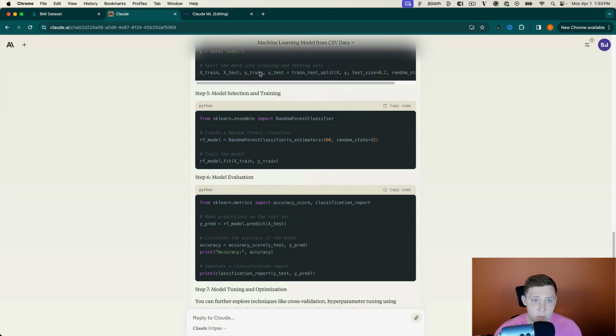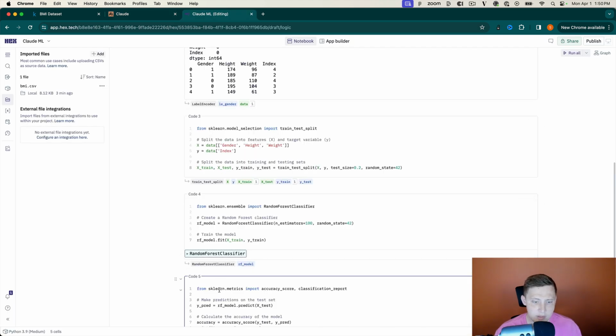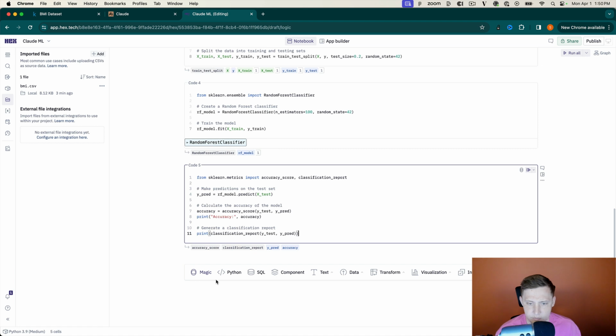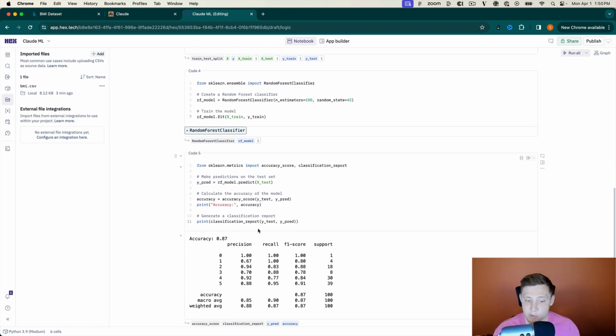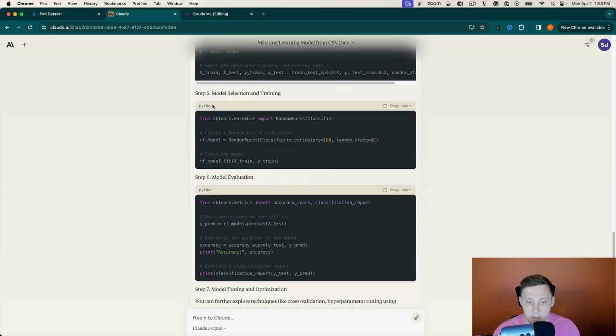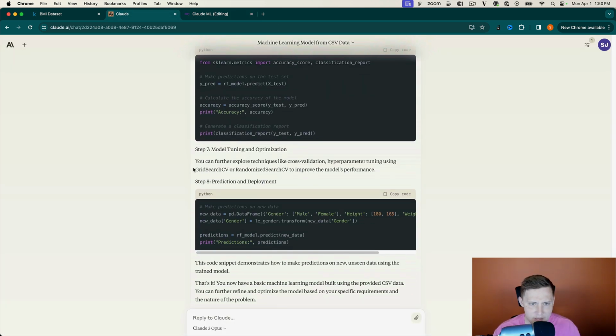So then model evaluations. This is going to tell us what our model looks like. Perfect. So we're going to get a classification. So we got 87% accuracy. It's not bad. No one's going to complain about 87% accuracy there. And it says you can explore techniques like cross-validation, hyperparameter tuning using grid search and randomized search to improve the model's performance.